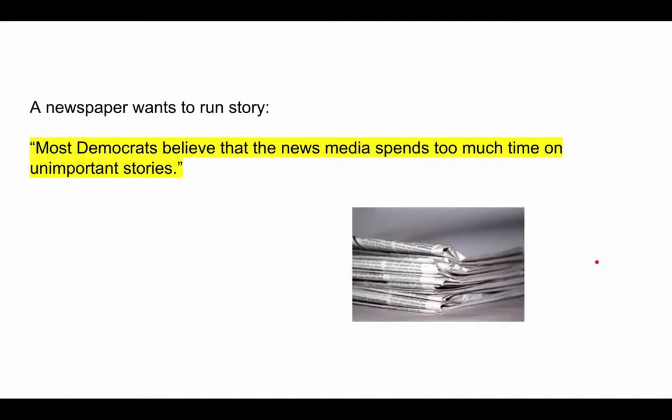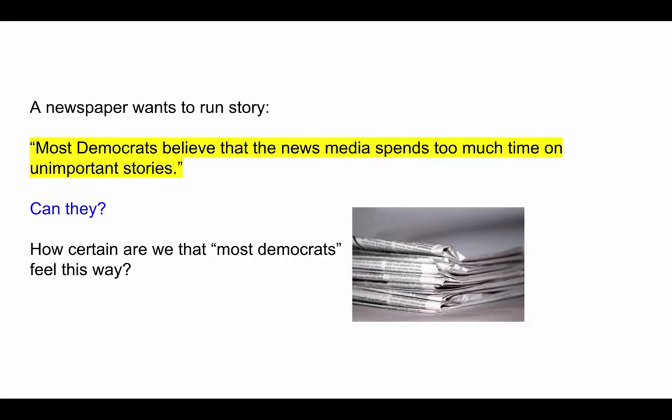Suppose a newspaper wants to run the story, "Most Democrats believe that the news media spends too much time on unimportant stories." Do you think that based on the sample that we just looked at of the 446 Democrats, we could run a news story like this? We found that of those 446, 57% agreed with this statement. Do you think that means that we can say that most Democrats believe in it? Can they run the story?